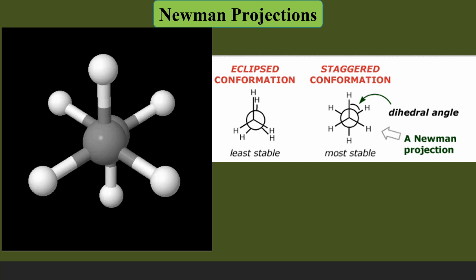And we are considering only the two extreme conformers, the eclipsed one and the staggered one, among all the possible conformers. This staggered conformer is the most stable because the CH bonds in the front and back carbon atoms are at a far distance and there is no eclipsing interaction.